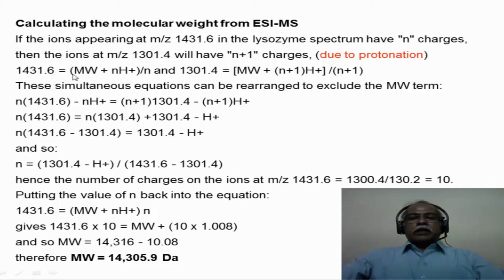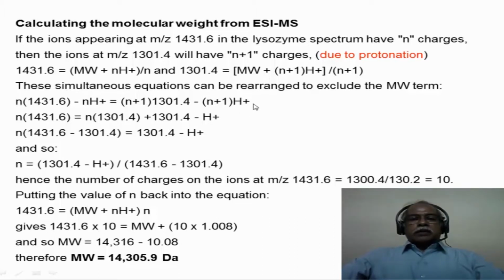1431.6 is equal to the molecular weight plus the n number of protons added, divided by the charge, which is n. And 1301 will correspond to the molecular weight plus the n plus 1 number of protons added, divided by n plus 1, which is the charge of this. If we solve these two simultaneous equations and rearrange in terms of the molecular weight, excluding the molecular weight, because the molecular weight will be the same in both cases, that expression reduces to this particular one.